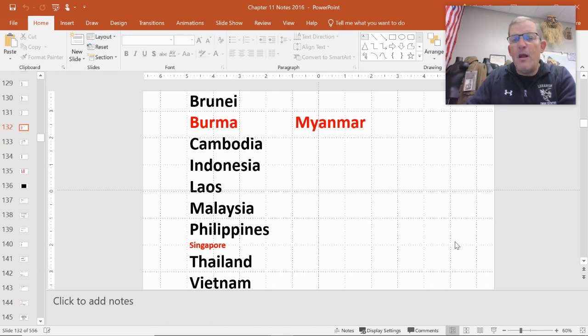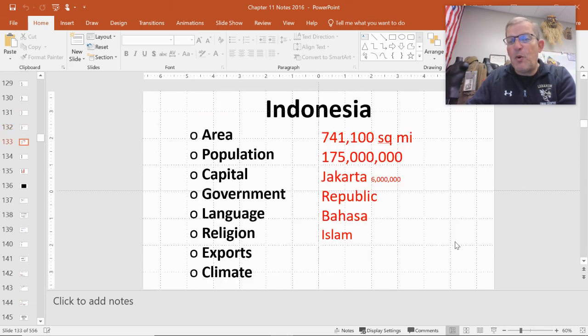All right. Now, underneath each of these headings for each of these countries, you're going to find a lot of information about population, what kind of government they have, what religions are common, what languages are spoken. It's pretty easy to find out. So, like if you're looking at Indonesia, right underneath that header for Indonesia, it's got those listings right there, and it tells you the area. That's how big Indonesia is. The population of Indonesia, 175 million people.